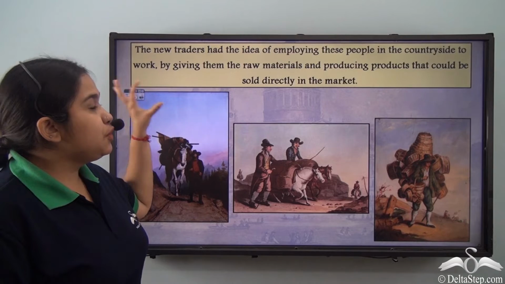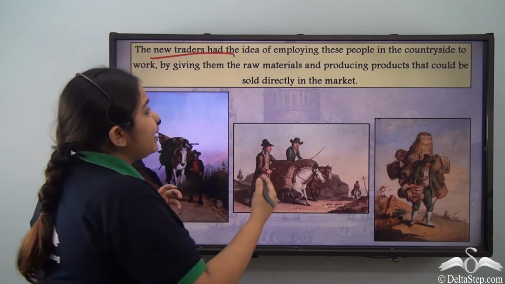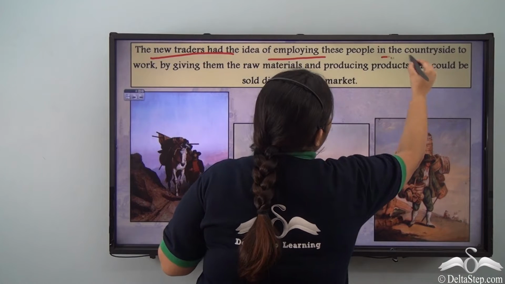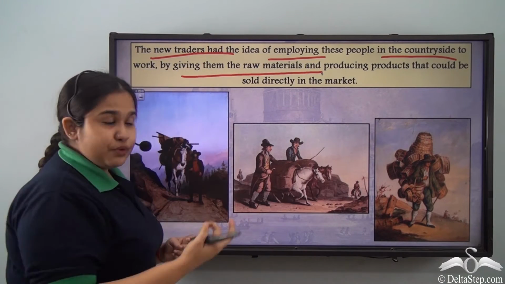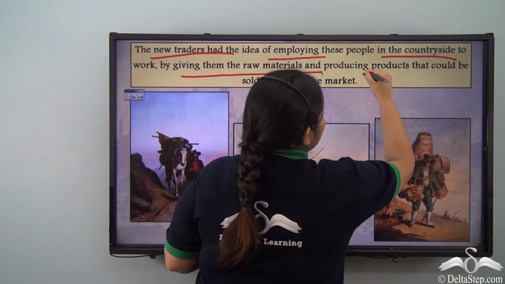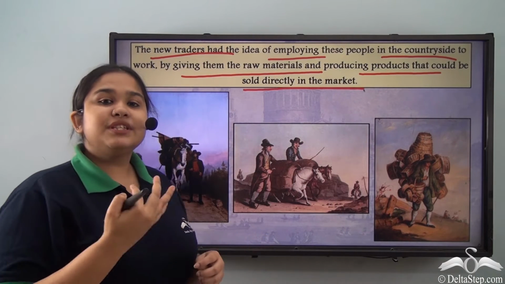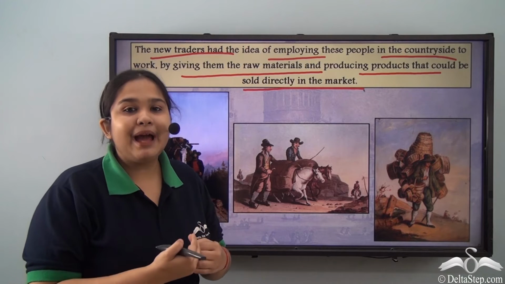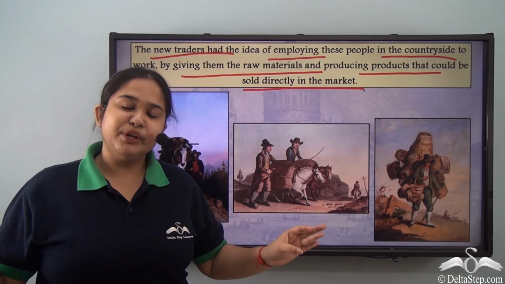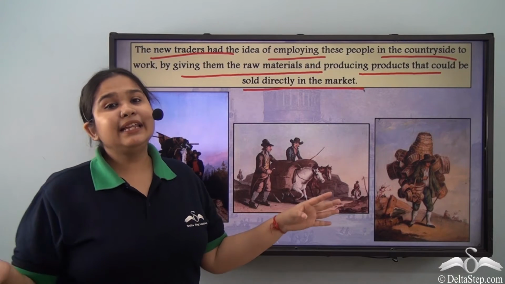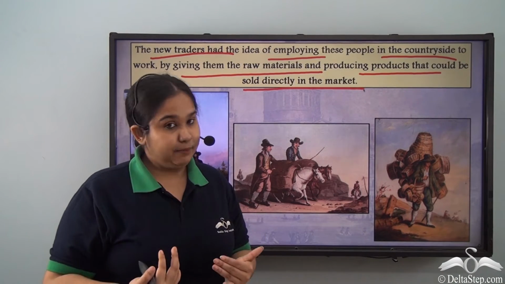So we see that the new traders are therefore gaining the idea that they could employ people from the countryside by giving them the raw materials for producing the product that they could directly take and sell in the markets. So you see how there is no middleman like the guild, okay? So nobody else is to be paid. Payment should be done directly to the laborers, and then the products taken by the merchants themselves and sold in the markets where they get paid, right?